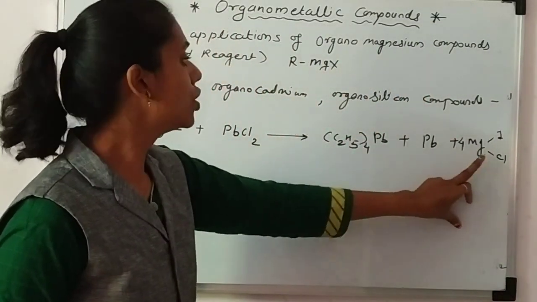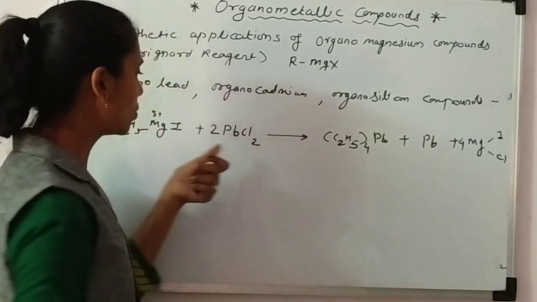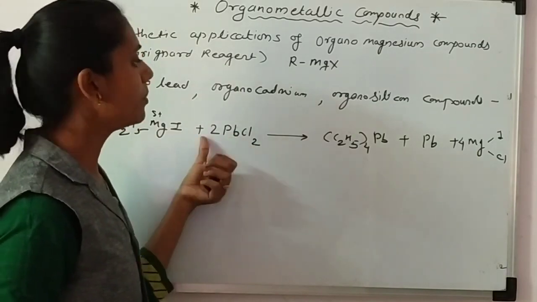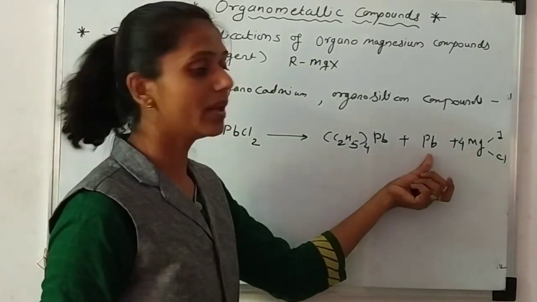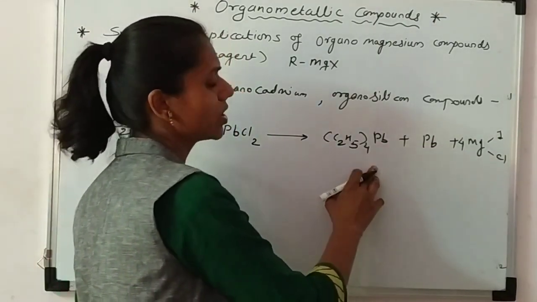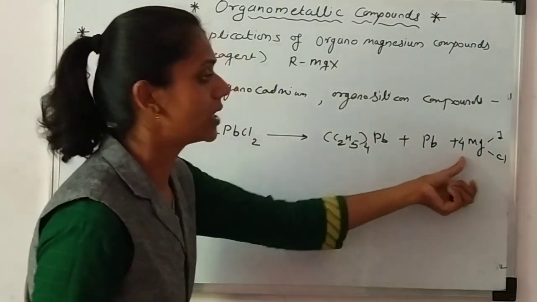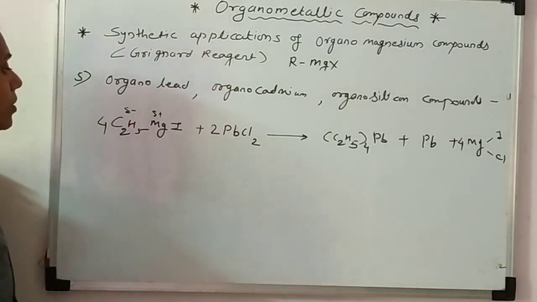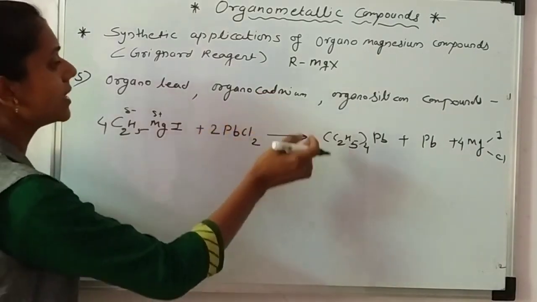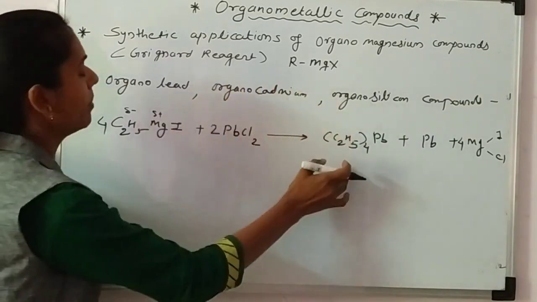Now there are 4 chlorine atoms and here 2, so I write 4 chlorine. Now there are 2 Pb, so I write Pb. Its oxidation number is 0 and here it is +4. Now this reaction is balanced. In this way we can synthesize a new organolead compound.